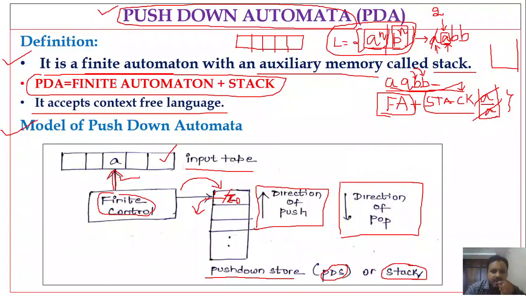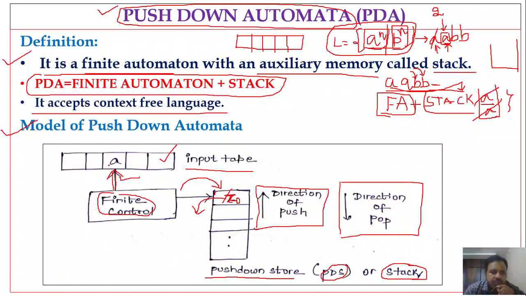So here, the model of push down automata consists of input tape, finite control, and push down store. All the input symbols are stored in the input tape. If you observe, the input tape consists of a sequence of cells, and each cell contains only one input symbol.